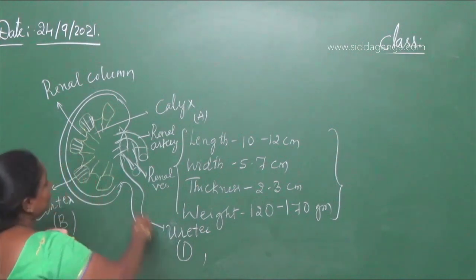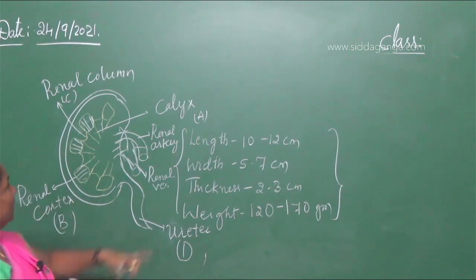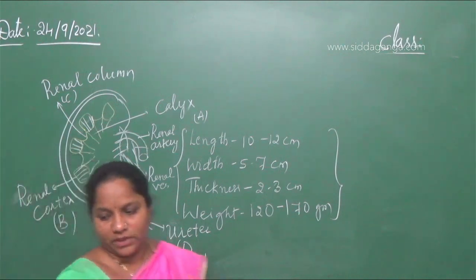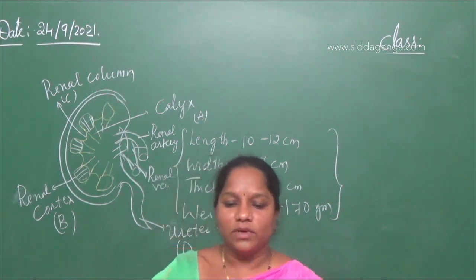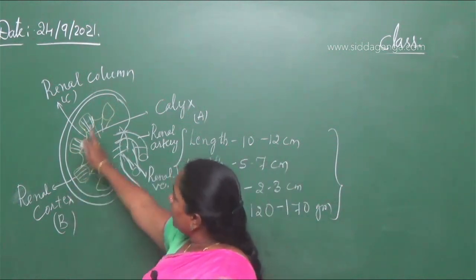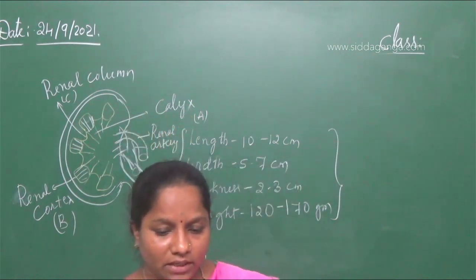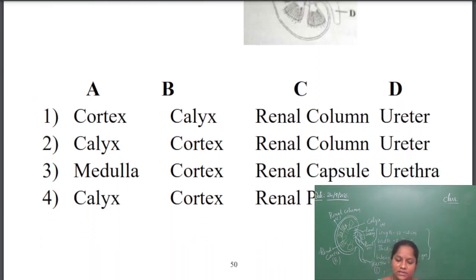Calyx, cortex, and C is renal column. So A, B, and C and D. The option will be the second one: calyx, cortex, then renal column and ureter. Renal cortex, renal column, calyx, and ureter are the parts of the kidney given to you. So in the question you should know the diagrammatic view of the kidney given. So the answer will be the second option: calyx, cortex, renal column, ureter.